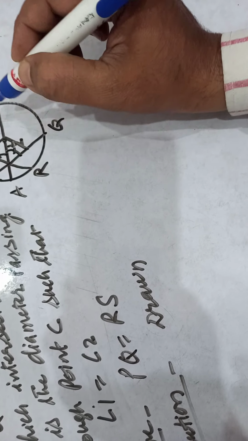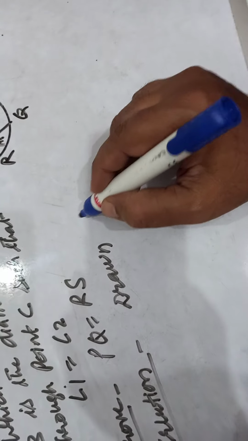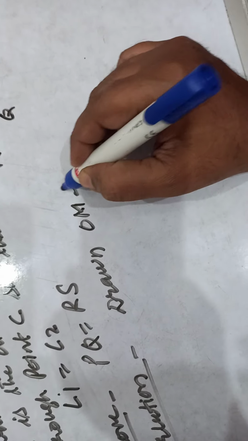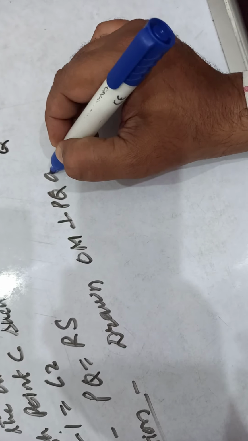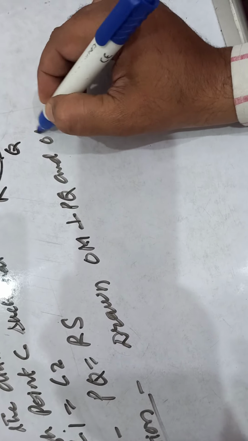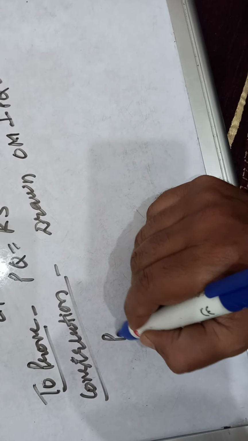This is angle 2, and OM perpendicular to PQ. Draw OM perpendicular to PQ and ON perpendicular to RS. Okay children, now start the proof.